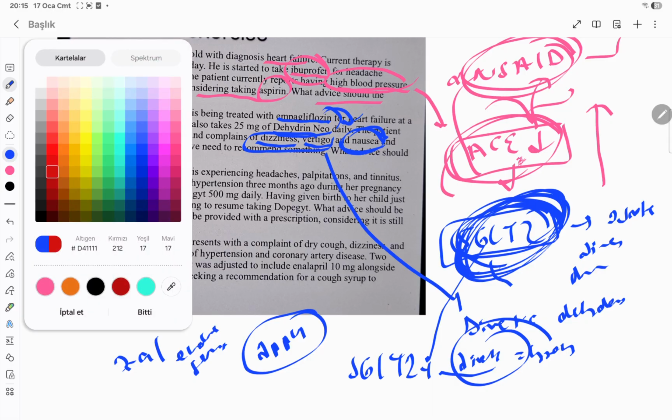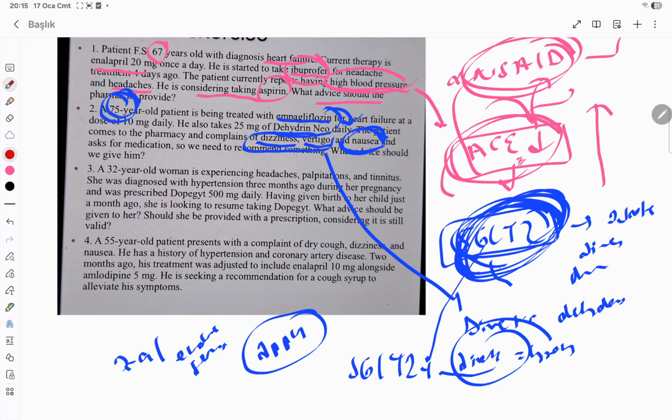And then, we have a lady. This lady is using Dopagit, which is known as methyl-dopa. And she normally used this methyl-dopa during her pregnancy. Now she gave birth and she is looking for methyl-dopa again. What should I tell her? Should I give her methyl-dopa? No, we don't give her methyl-dopa because she's not pregnant anymore.